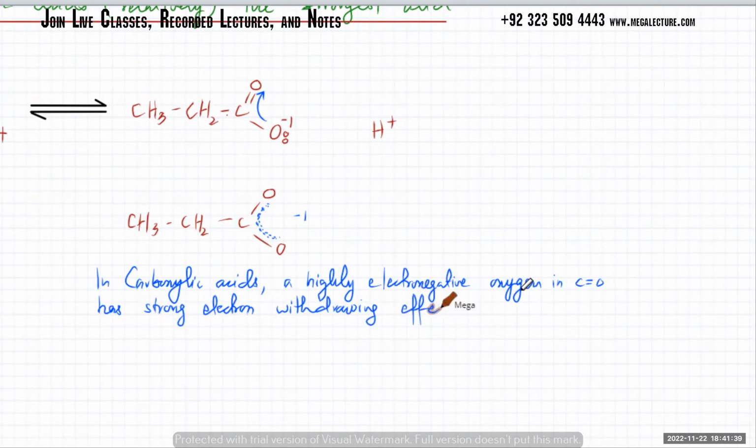And since it has strong electron withdrawing effect, what it will do is it will decrease, which decreases the negative charge density on the ion.